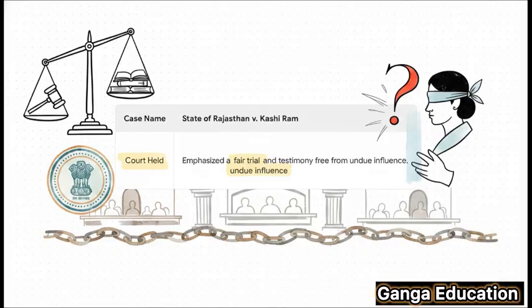Okay, let's talk about a really important case. State of Rajasthan versus Kashi Ram. What did the court say here? They emphasized something super important. For a trial to be fair, a witness's testimony has to be recorded without any kind of undue influence. This principle directly connects to why we have these restrictions on leading questions in examination in chief.